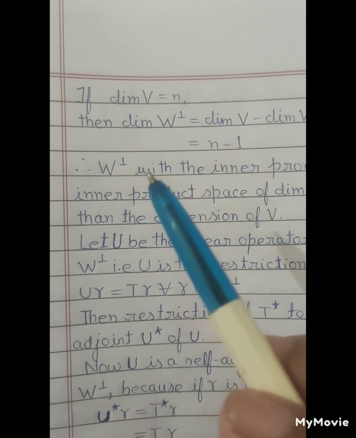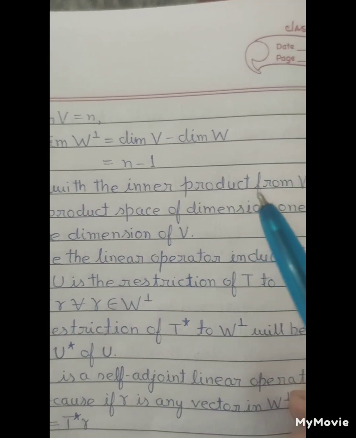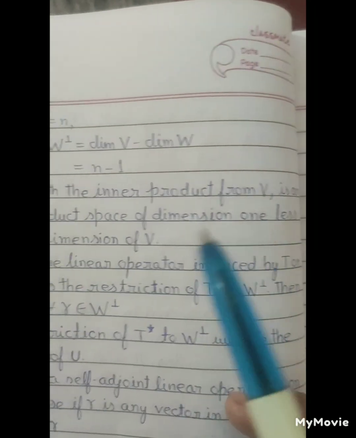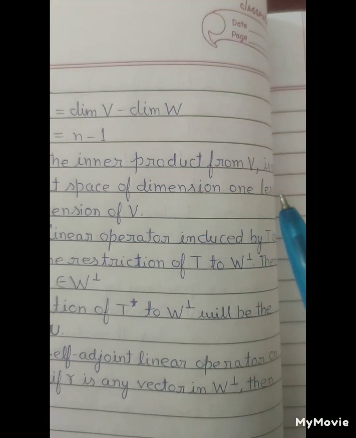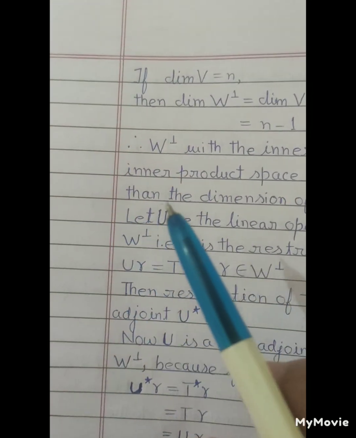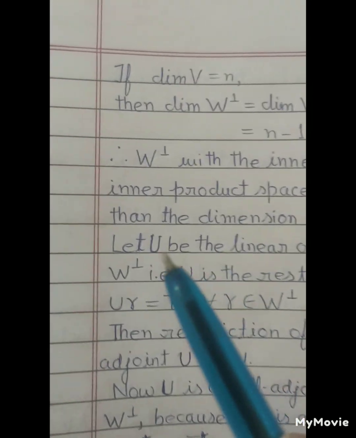So W normal, with the inner product from V, is an inner product space of dimension 1 less than the dimension of V.